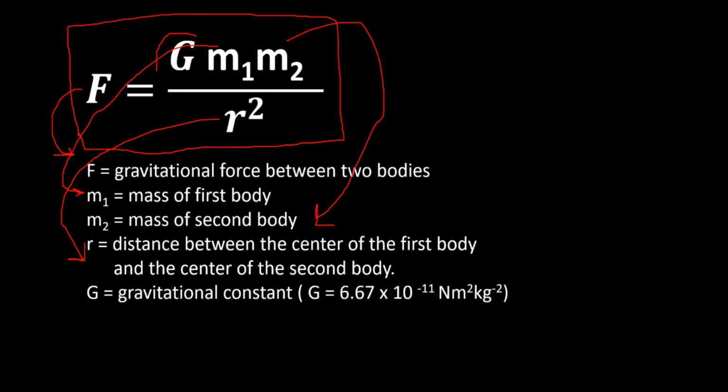Don't forget the value of G, where G is the gravitational constant, which is 6.67 times 10 power of negative 11.